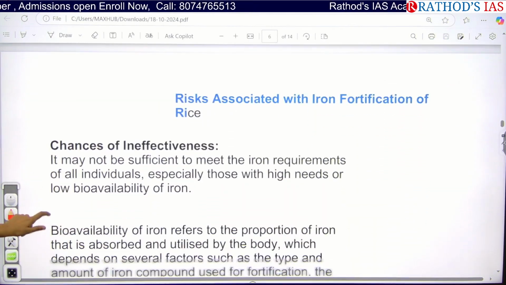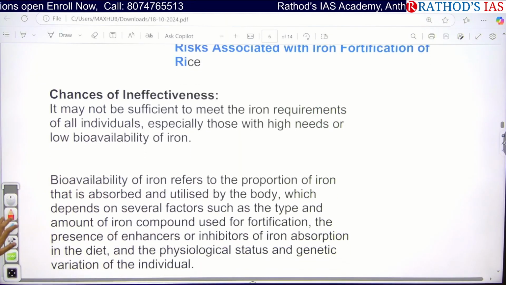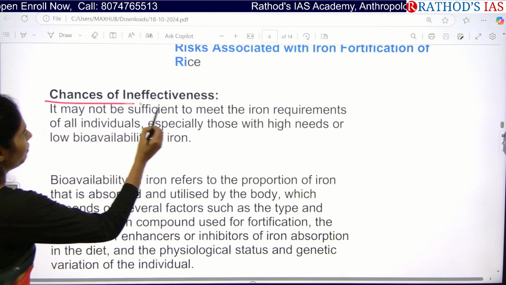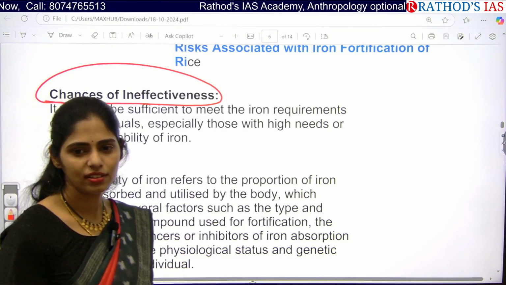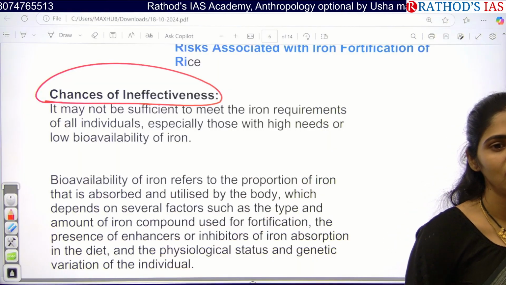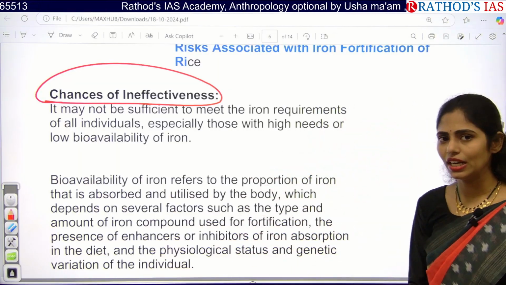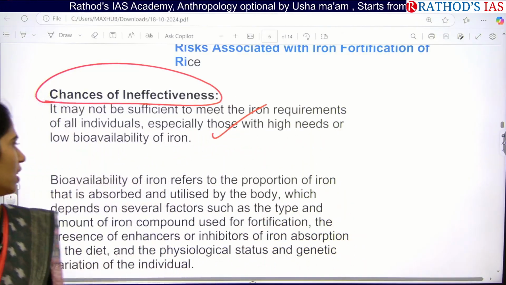Okay, next one here is, what are the risks associated with this iron fortification of rice? We don't know whether it is effective in every child or every woman. We don't know about the absorption level. Some people will have a good absorption level, some people will have a very low absorption level, based on their molecular biology. So we don't know that.